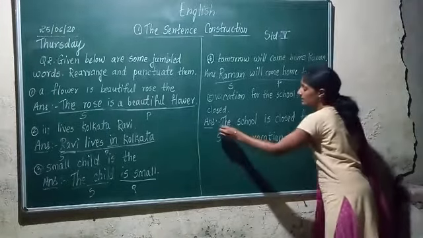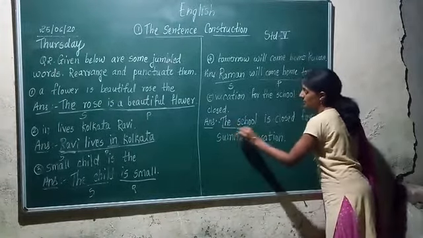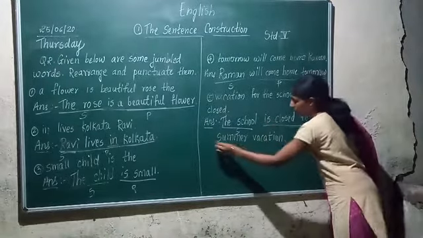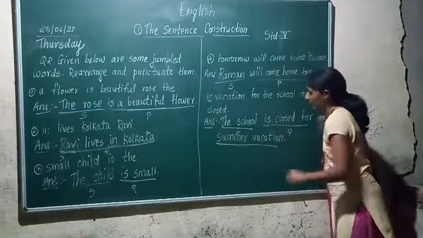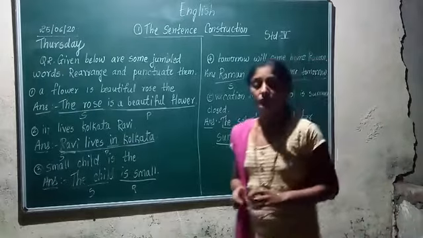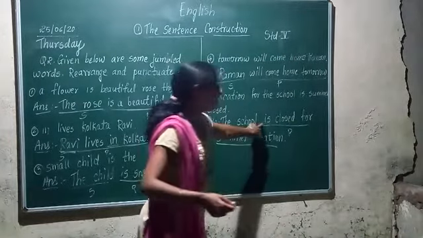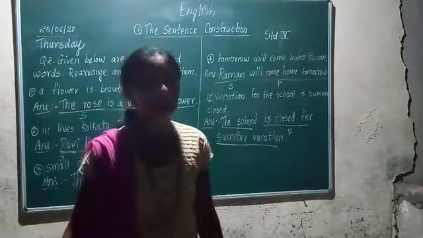So in this sentence, the school is subject and is closed for summer vacation is predicate. Predicate starts with a verb. So is what? Is a verb in the sentence.